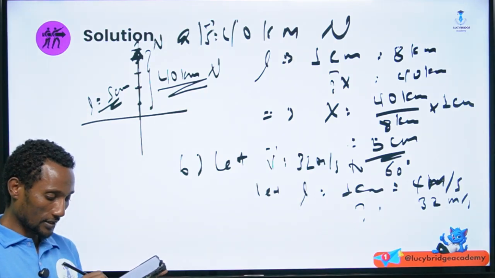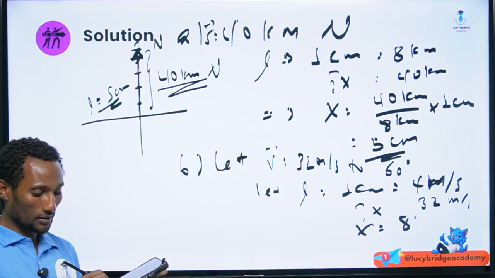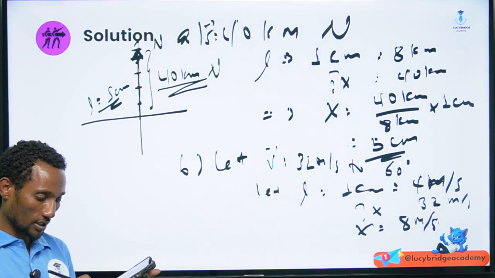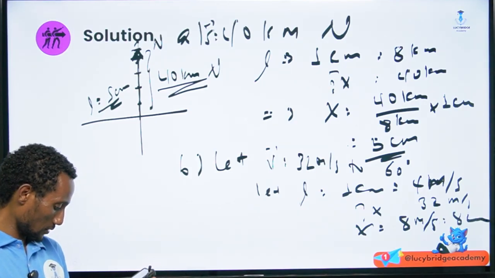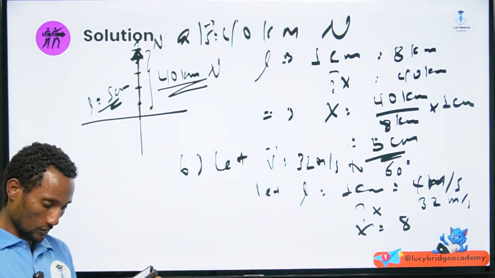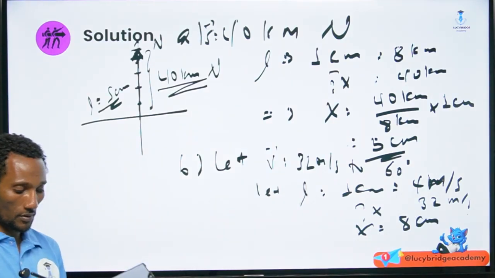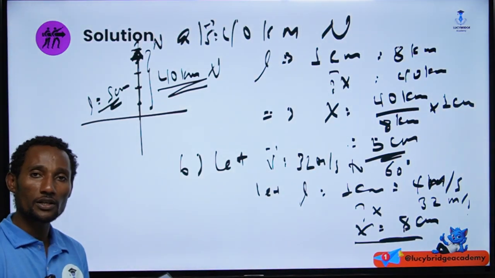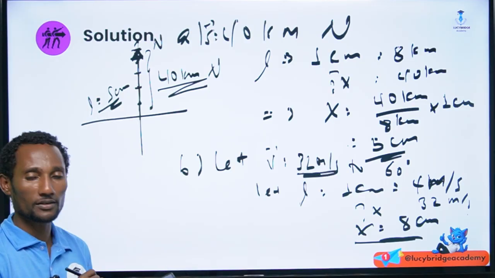Let's add x, calculating this, x equals 8, or which is 8 centimeter. That's the vector scale, which is 8 centimeter for 32 meters per second.